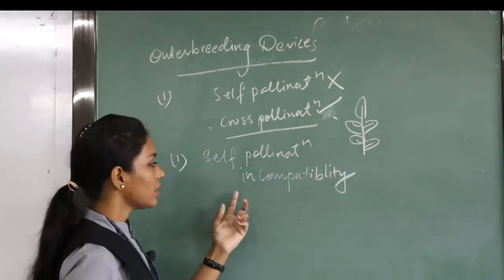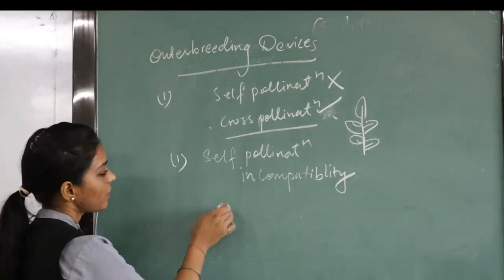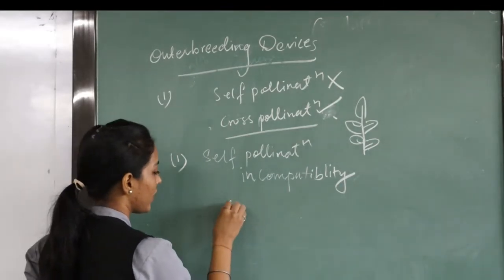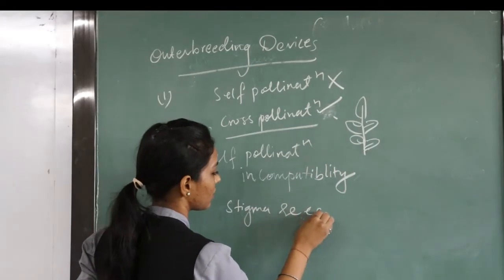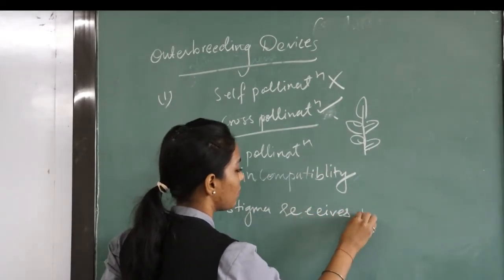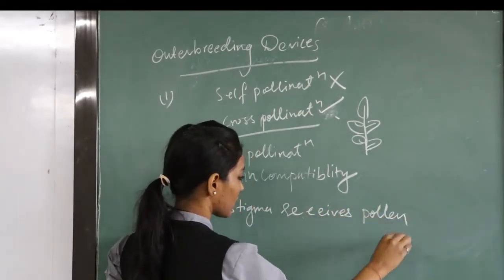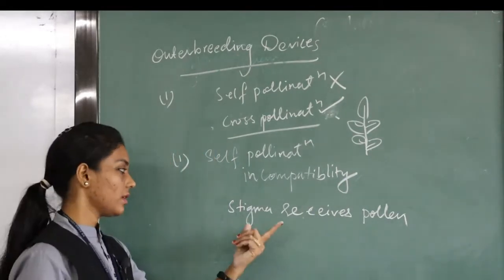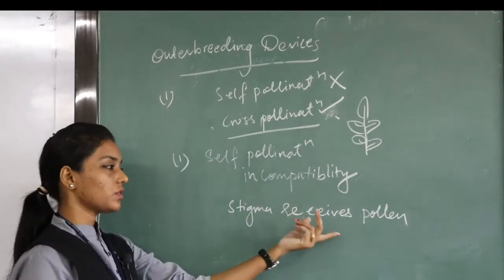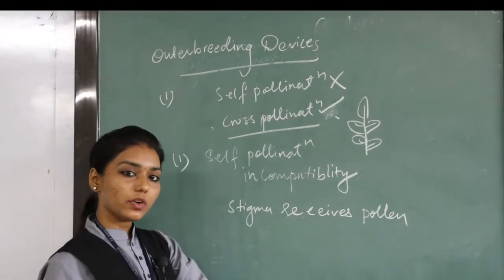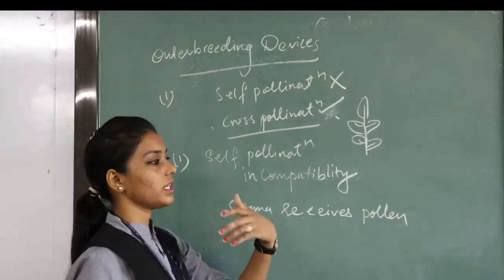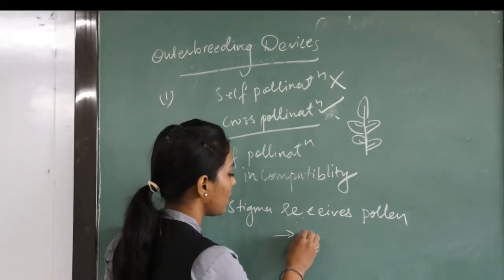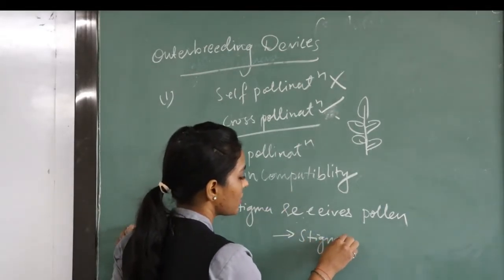In this type of condition, when stigma receives pollen, only 2 conditions are there. So stigma will either receive the pollen grain before a pollen coming on it, or the pollen grains are being given to the stigma before the stigma becomes active.